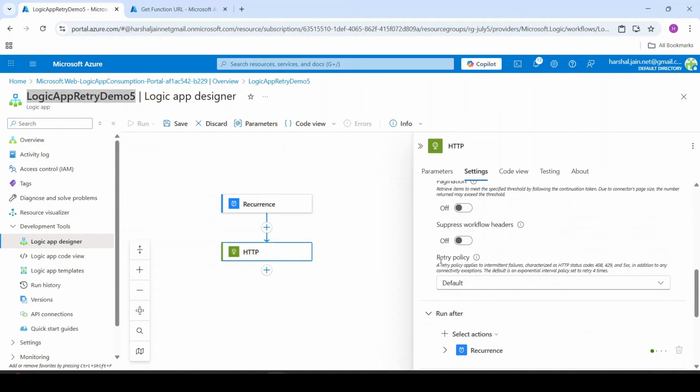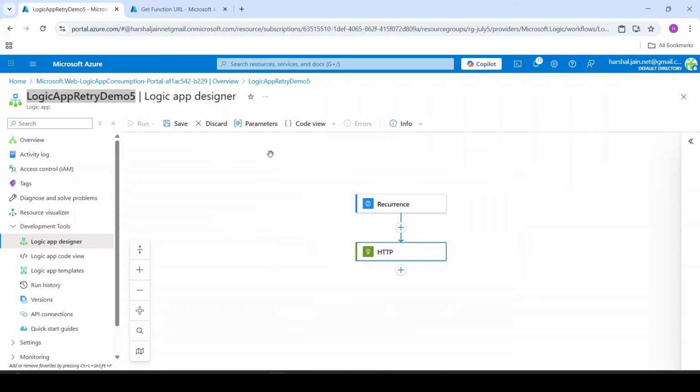And guys, can you see this retry policy? So as of now it is default, and if you read this, it says the default is an exponential interval policy set to retry 4 times. So max it will try 4 times, and it is exponential, but as of now I will simply say none. So there is no retry policy. Let's say collapse, and let's say save.